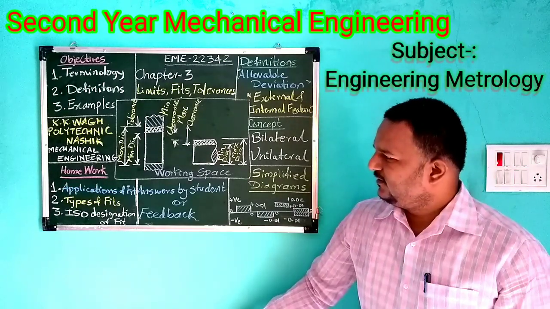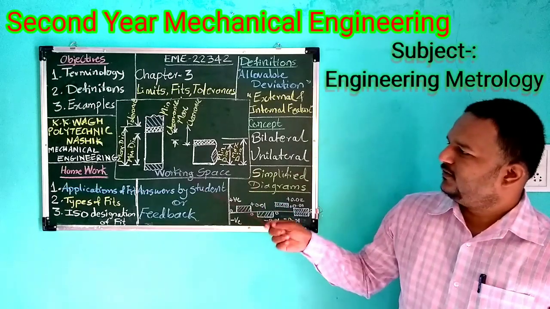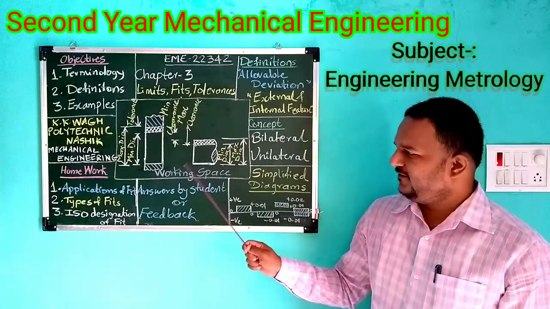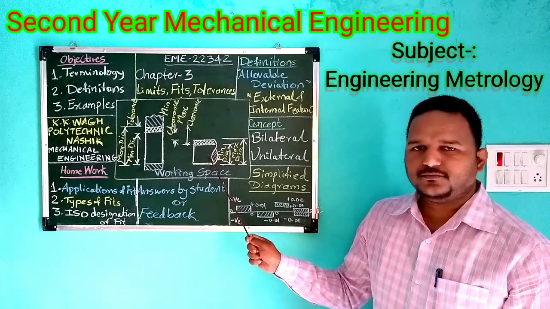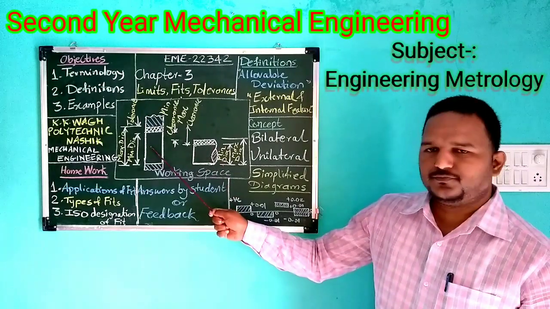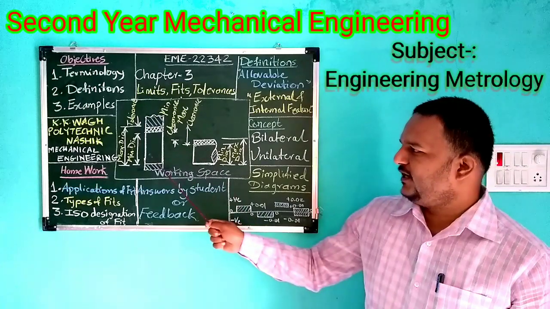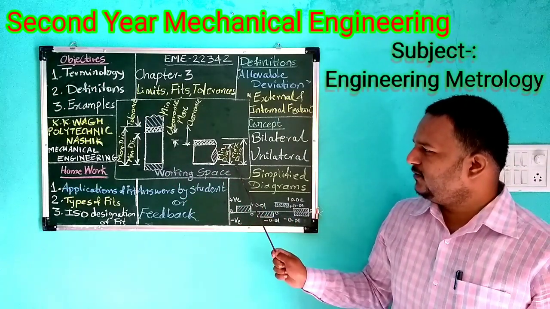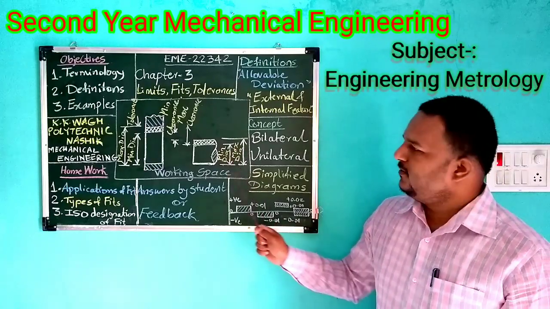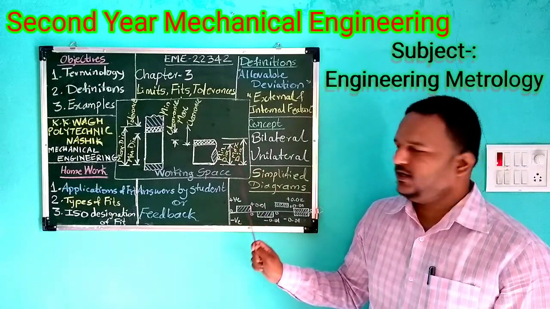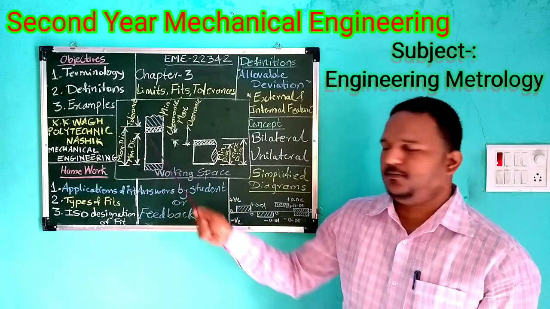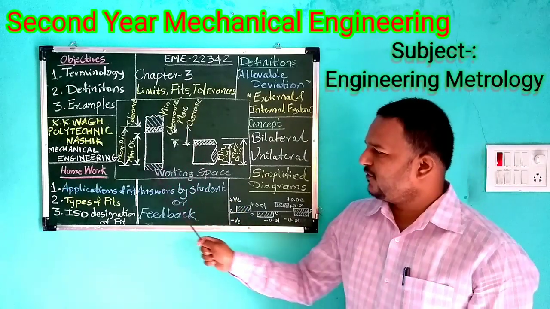Next is the terminology figure. As we have discussed, this is the shaft and this is the hole. The shaft has a minimum diameter and a maximum diameter. Clear? The hole also has a minimum diameter and a maximum diameter, both taken from the same datum.